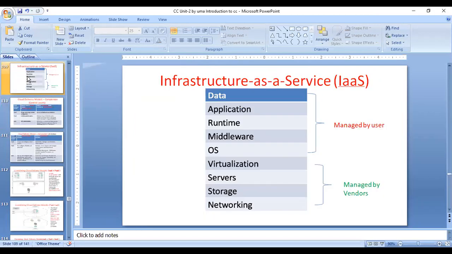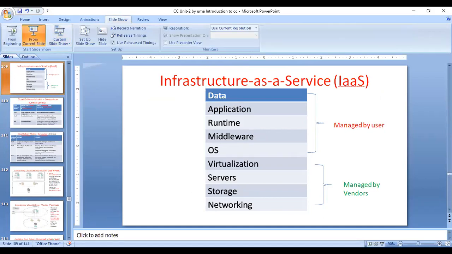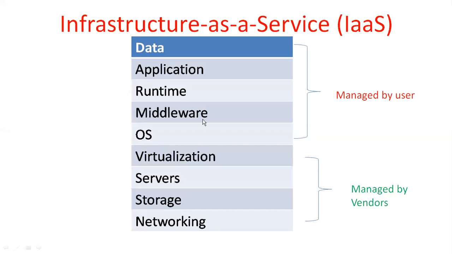These are all delivery models. Here I am telling you the service models once again. SaaS, software as a service. In software as a service, the data is managed by the user, and the remaining parts, application, runtime, middleware, operating system, all of that is maintained by the vendors. That is called software as a service.